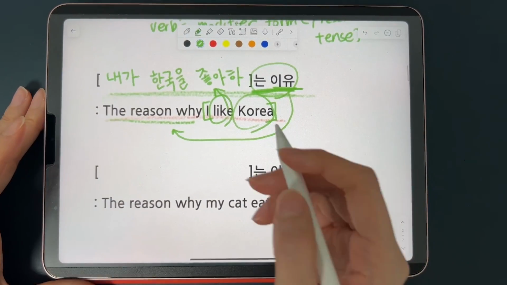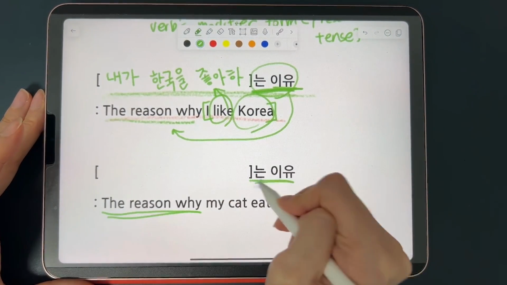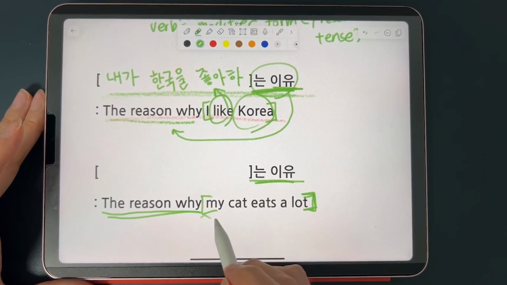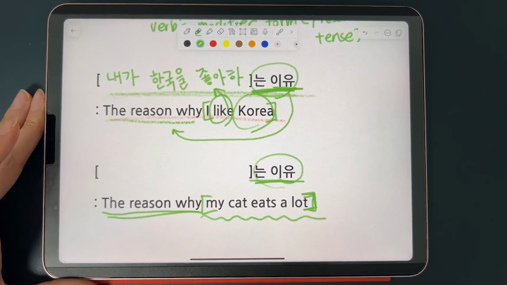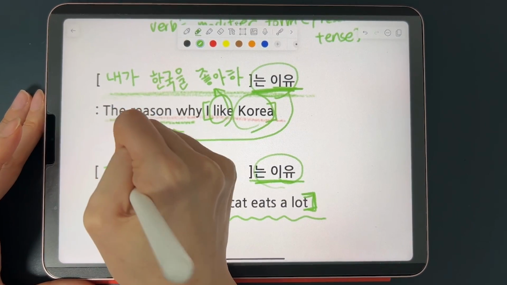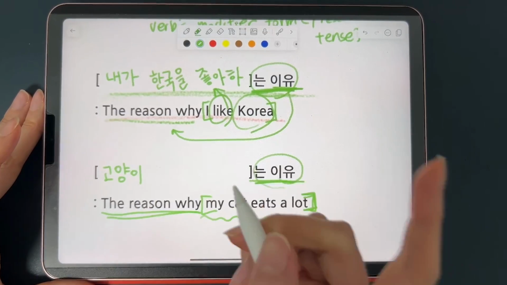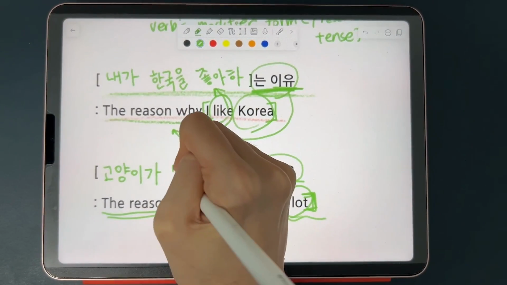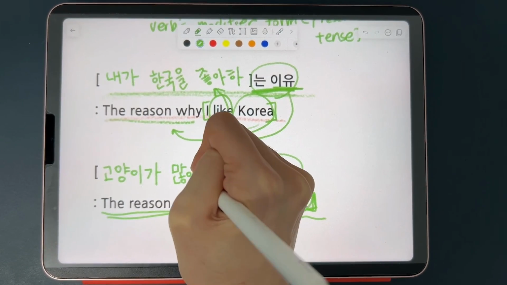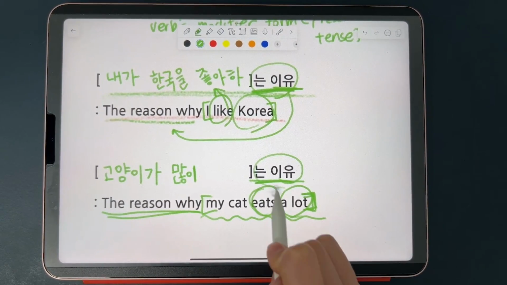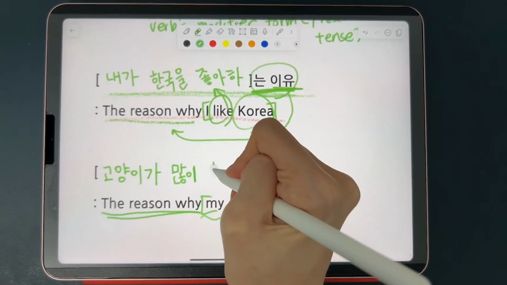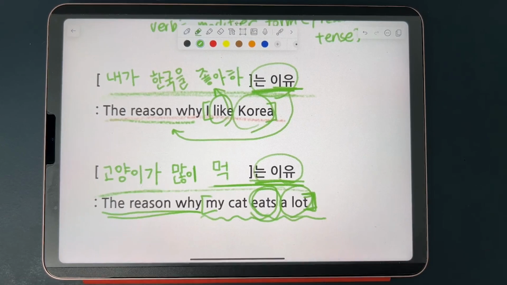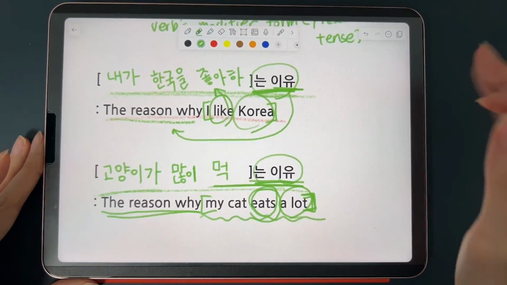Likewise, the reason why my cat eats a lot. So you can simply combine the sentence that corresponds to my cat eats a lot with 는 이유. So my cat, you can simply say 고양이, a cat, and use it with a subject marker 가. 고양이가 a lot. 많이. Let's put adverb before a verb. And lastly, eat is 먹다. So you take the stem, 먹, and combine it with 는 이유. 고양이가 많이 먹는 이유. The reason why my cat eats a lot.